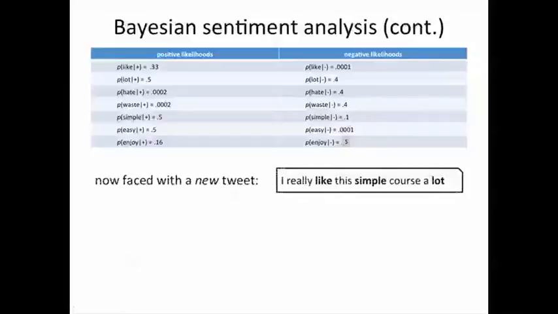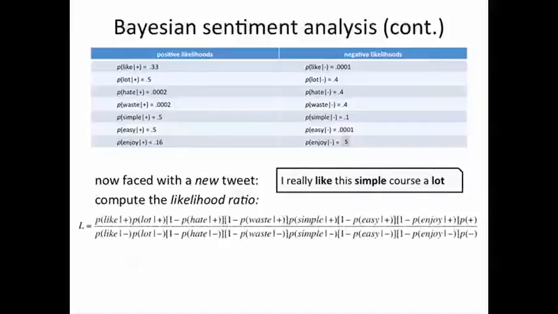Now faced with a new tweet, say I really like this simple course a lot, something we haven't seen before, we can compute the likelihood ratio, which is simply the probability of like occurring, because like happens to occur in this tweet, given that it's positive, and everything in the numerator is given that it's positive. And for hate, which does not occur, we compute the probability that hate does not occur, given that the sentiment is positive, by taking 1 minus the likelihood ratio.